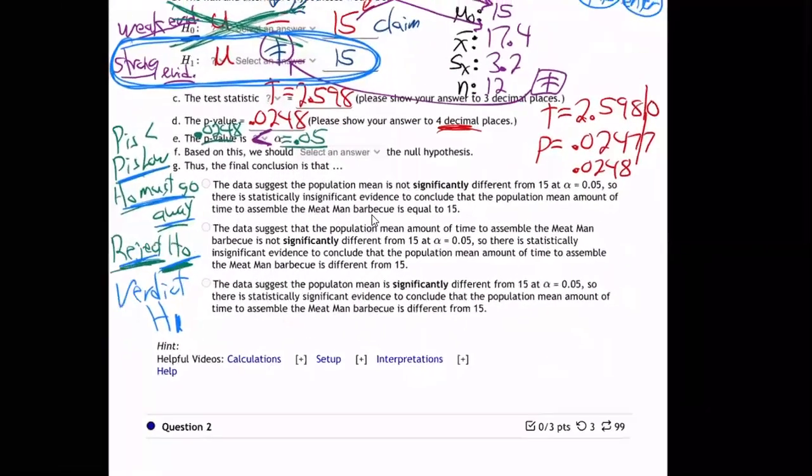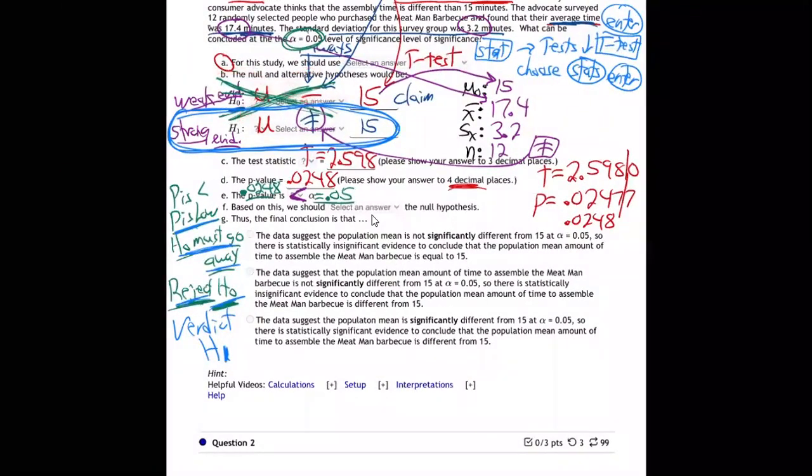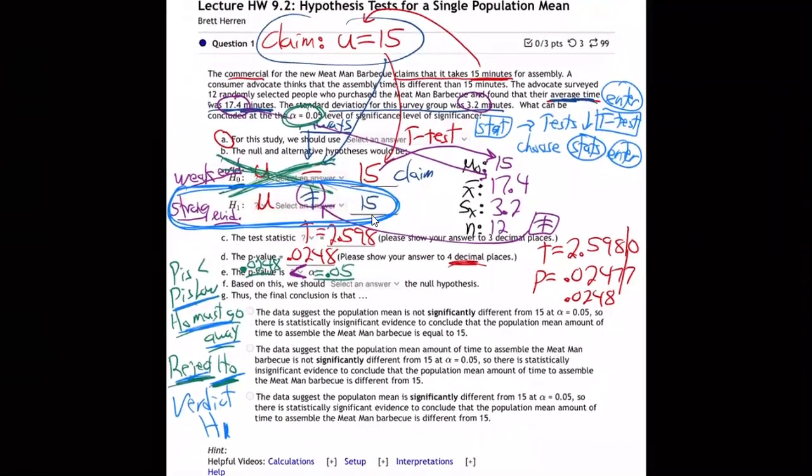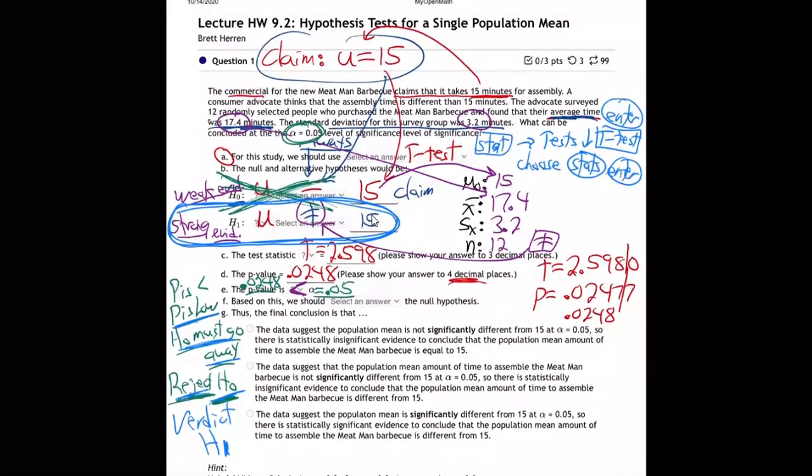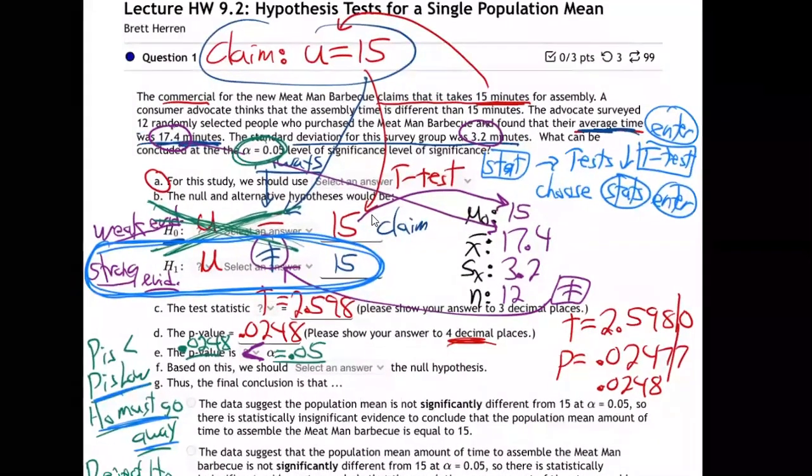We rejected the null. We accepted the H1. We believe what the H1 says, which is what? The average is not really equal to 15. We think there's strong evidence that the consumer advocate group is right and the Meat Man Barbecue people are fudging the truth when they say that the Meat Man Barbecue really takes 15 minutes for the average person to set up. That's really kind of false advertising. Based on our survey of 12 people, the average was not 15, and you think, well, could have just been luck, right? Maybe the survey just got lucky, slow people.